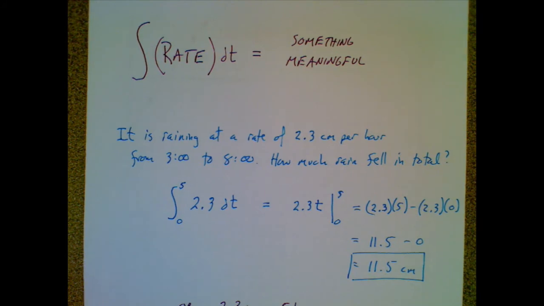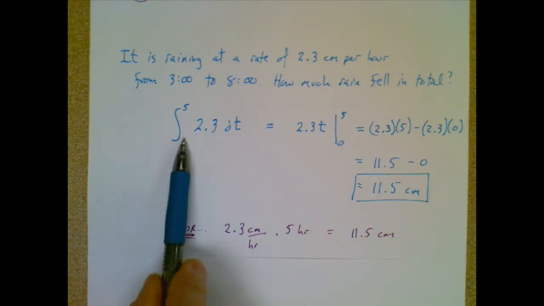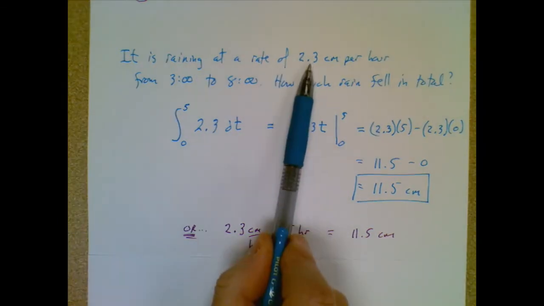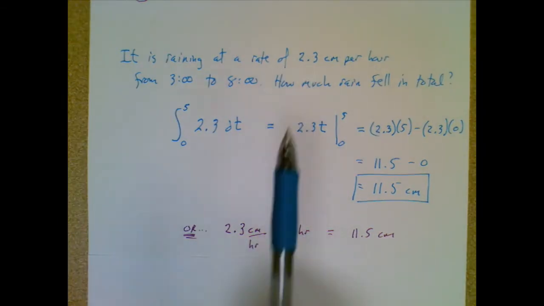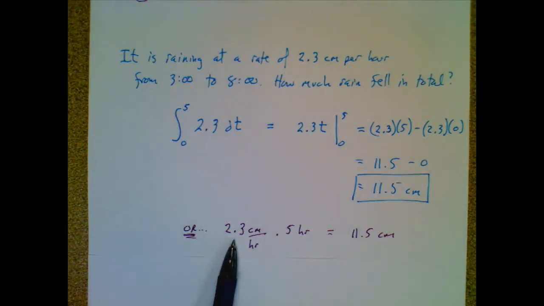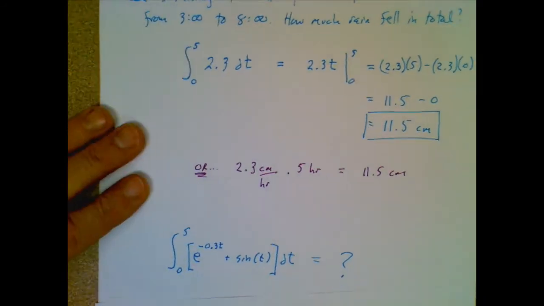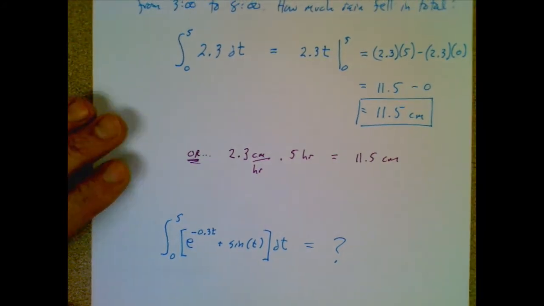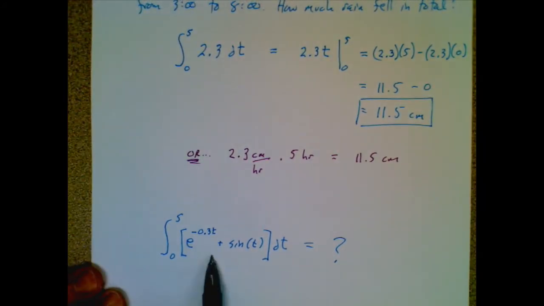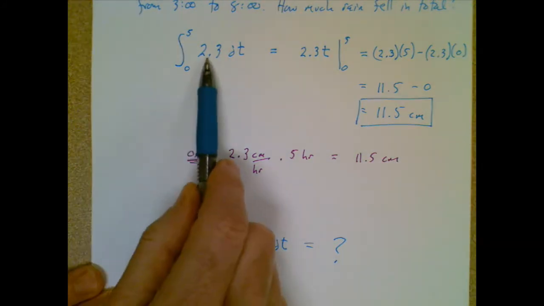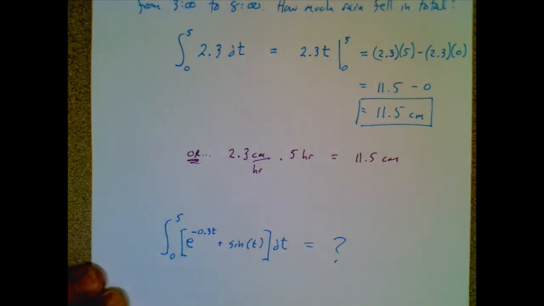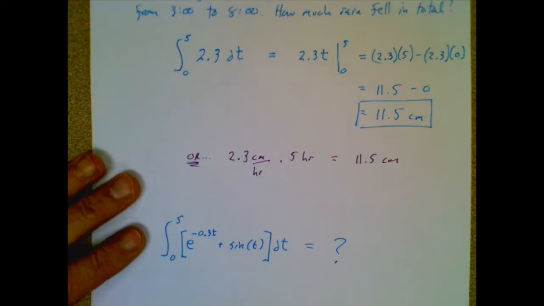Now, of course, back in the elementary days, when you didn't need any integration, you could have just said, hey, if it's falling at a rate of 2.3 centimeters per hour for 5 hours, 2.3 centimeters per hour times 5 hours gets 11.5 centimeters. Same answer. I didn't need integration, did I? Well, of course, the reason we have integration is what happens if someday you run across a case where the rate that you're integrating is much more complicated than that one. In this case, you can't rely on your friend multiplication. You end up doing some real integration, and that's why we're learning this.